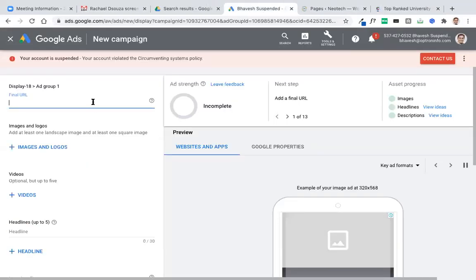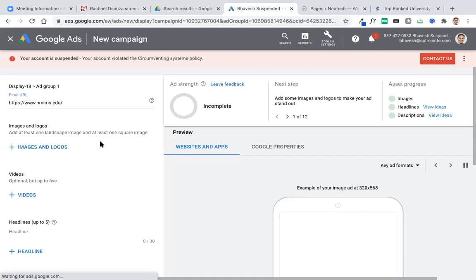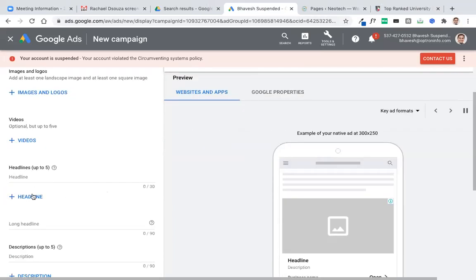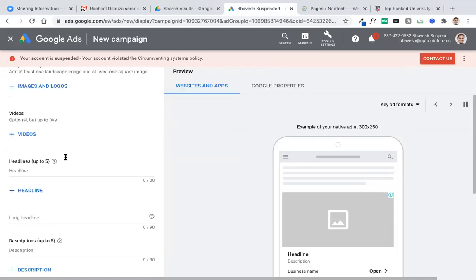Let me take this final URL. We will also need images and logos. We can also show videos here, and then headlines.